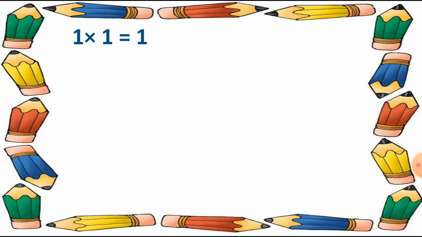So here we are going to speak the table 1 to 10, which is the revision of our previous topic. So let's revise the tables, which is 1 to 10, and we are going to speak and remember the table now, and you also repeat after me these tables, and then we will start the chapter number 7, which is multiplication. In this chapter we are using the multiplication tables, and if we are not remembering the tables, we are not able to solve the sums of multiplication.